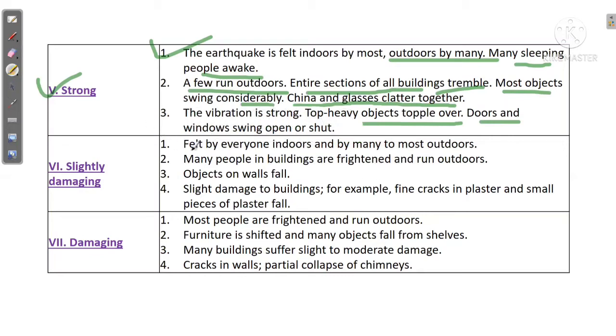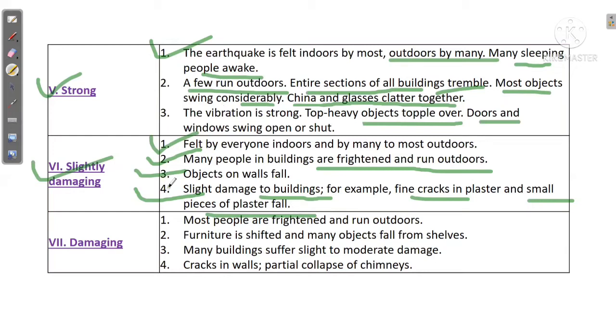Next is slightly damaging. This can slightly damage your structure, and it is category number 6. It is felt by everyone, indoors and outdoors. Many people in buildings are frightened and run outdoors. Objects on walls fall. There is slight damage to the buildings, for example fine cracks in plaster, and small pieces of plaster fall. So these are the 4 points listed under slightly damaging, which is the sixth category.